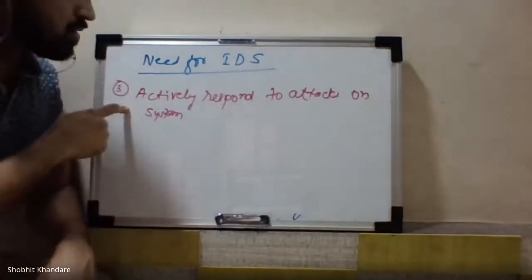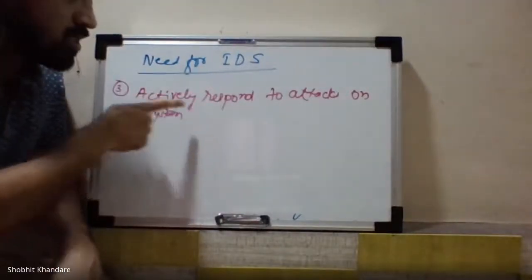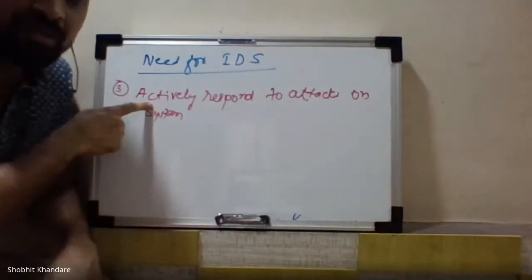Now, because of IDS, you can actively respond to attacks. This word actively is important. This is not passive. This is active.